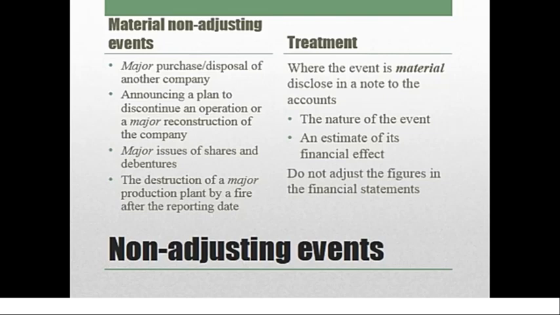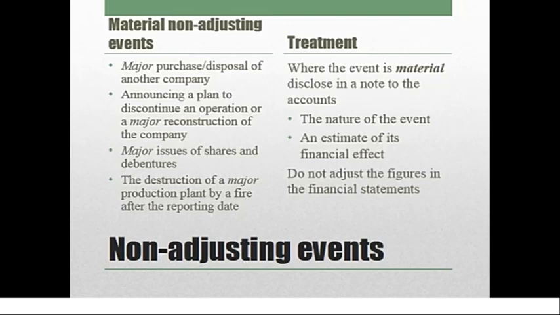For example, we have factories A, B, C, D. We are selling factory D. Then it will be a discontinuation of an operation. Issue of shares and debentures of our company. Destruction of one of the units of our factory, let us say by fire. Then also it will be a non-adjusting event.